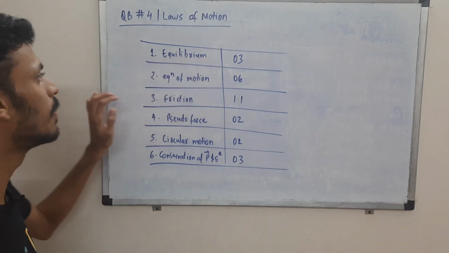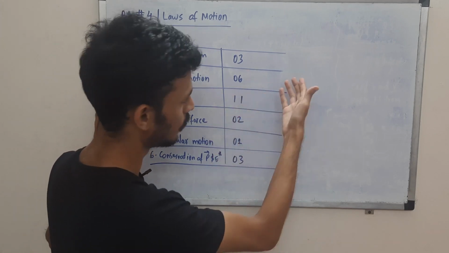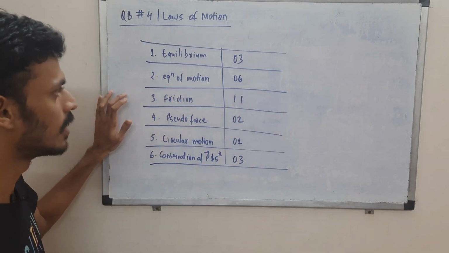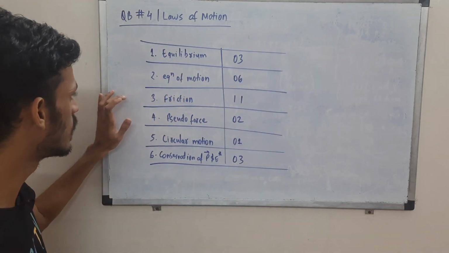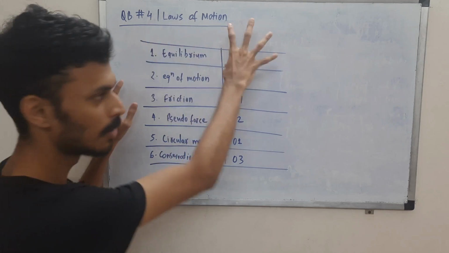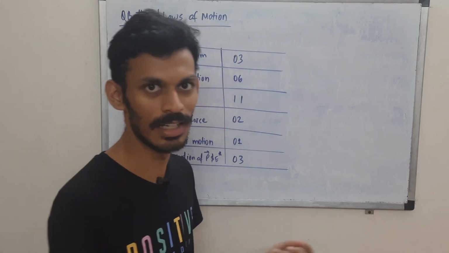From equilibrium there were 3 questions. From equations of motion there were 6 questions. So force equals ma: you have to balance the free body diagram and do F equals ma. So those type of questions. Then constant motion is also included over there. Then pulley, and you have the strings, tension.